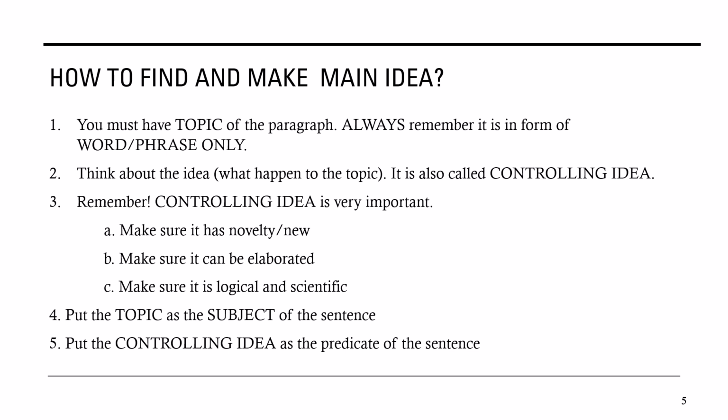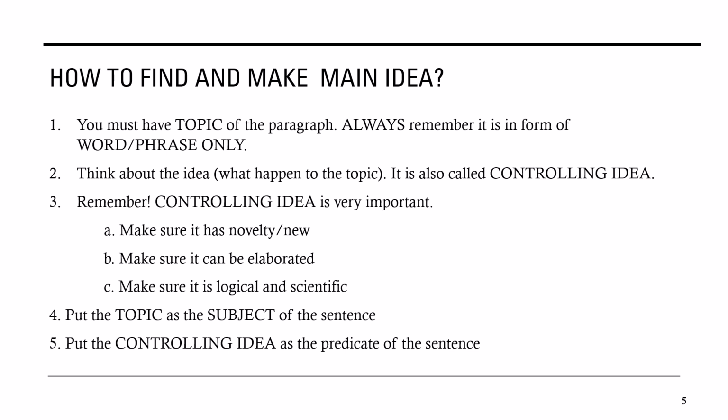The second part that you need to do to make or find the main idea in a text is to think about the idea. What does it mean by the idea? What happened with the topic? So this is called a controlling idea. After you have the topic, you have to think what happened with the topic. This is called a controlling idea. Remember, this is very important. Then you have to make sure the controlling idea, the idea about the topic or what happened with the topic, has novelty, or is new, when we write a scientific writing. And the second one, you have to make sure it can be elaborated. It is not too narrow, so you can elaborate it enough later on.